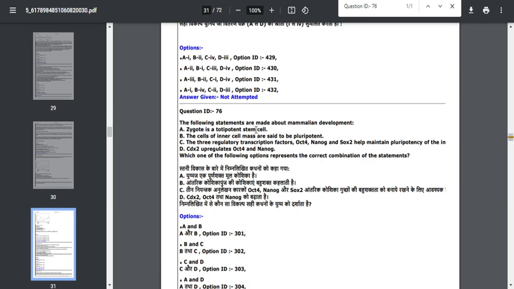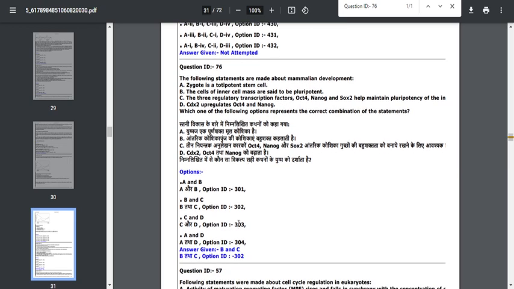But here they just ask whether the zygote is a totipotent stem cell or not. Of course, we know it is, because the zygote gives rise to all the cells of the embryo as well as the extra-embryonic cells. They didn't ask whether the zygote is totipotent epigenetically or genetically. They simply asked the option. That's why many students have chosen this particular option.